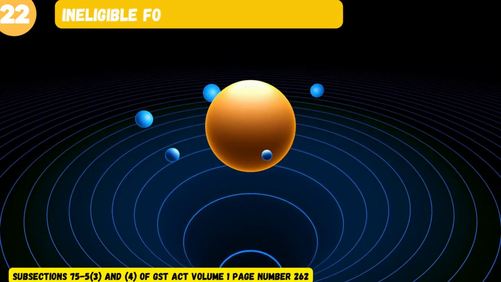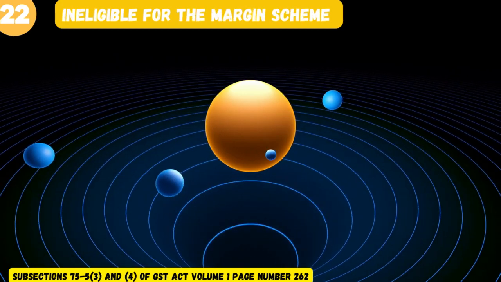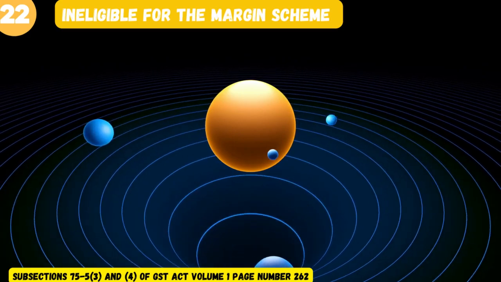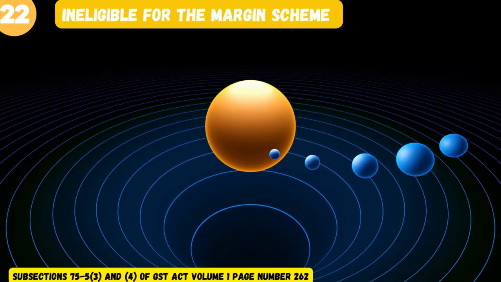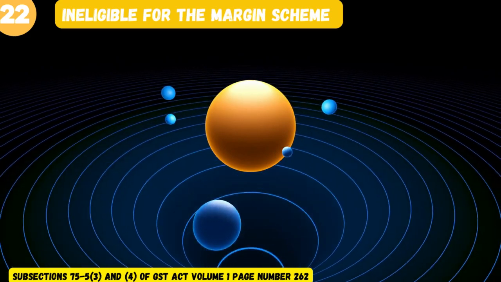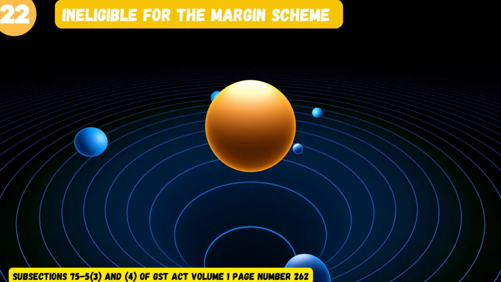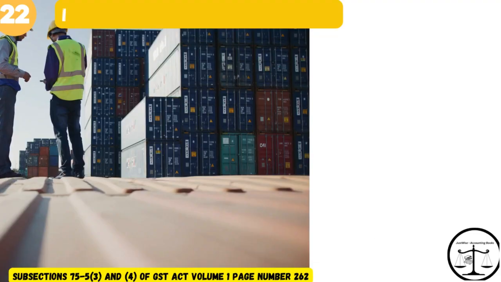Word number 22. Ineligible for the margin scheme has the meaning given by subsection 75-5(3) and (4). That is subsection 75-5(3) and (4) of GST Act Volume 1, page number 262.